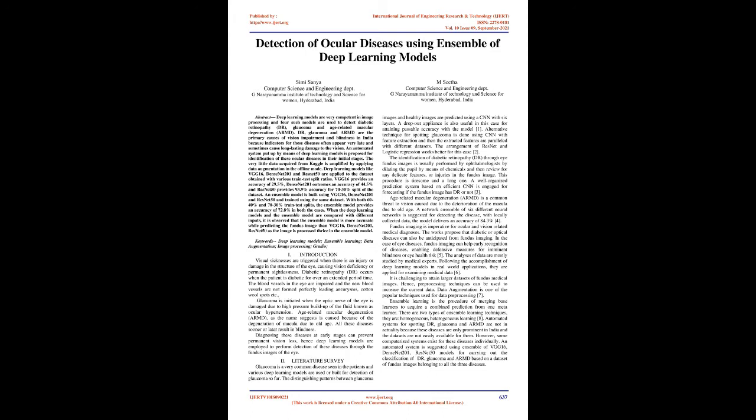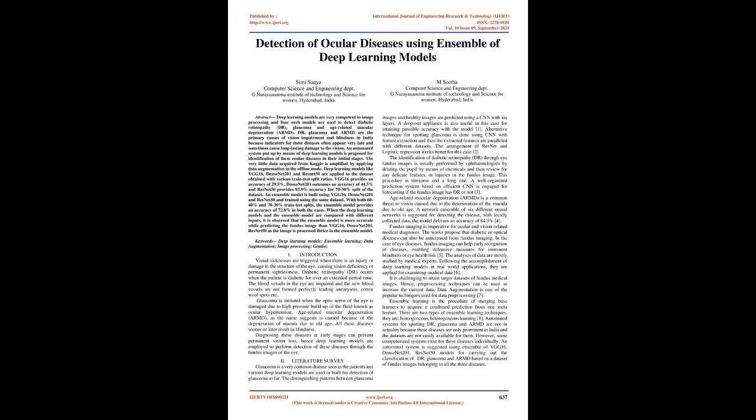When the deep learning models and the ensemble model are compared with different inputs, it is observed that the ensemble model is more accurate while predicting the fundus image than VGG16, DenseNet201, and ResNet50, as the image is processed thrice in the ensemble model. Keywords: deep learning models, ensemble learning, data augmentation, image processing, Gradio.